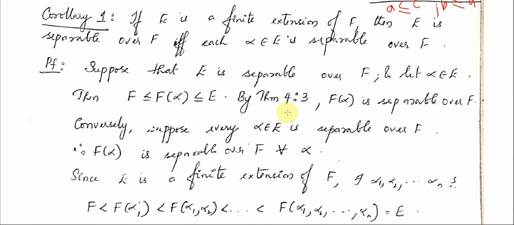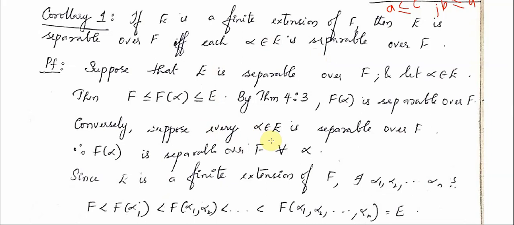This is by theorem 4.3. Therefore, we concluded that F(alpha) is separable over F. If F(alpha) is separable over F, that means that alpha is separable. So, alpha is separable over F. We have proved that. Now, we have to prove the converse. That is, suppose that each alpha belonging to E is separable over F. We have to prove that E is separable over F.